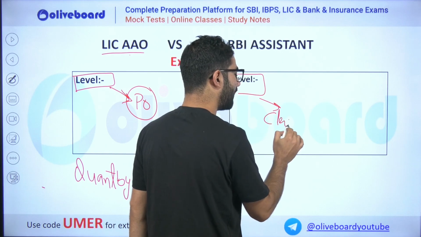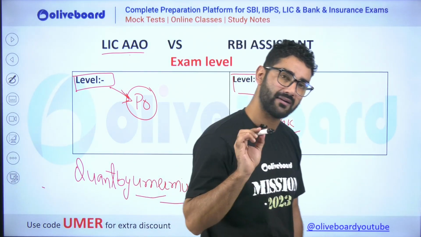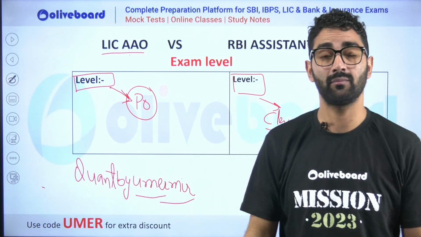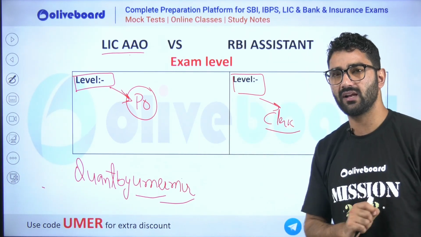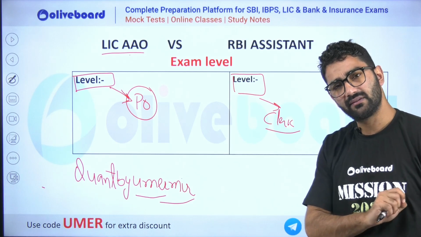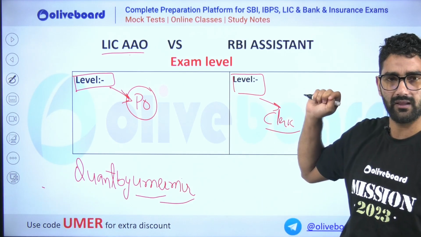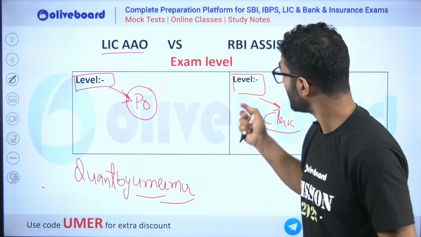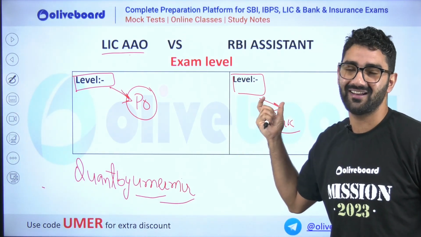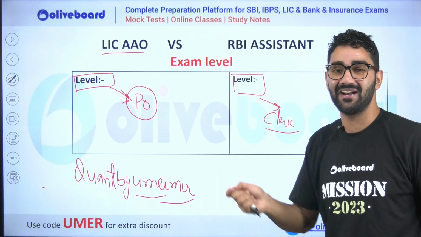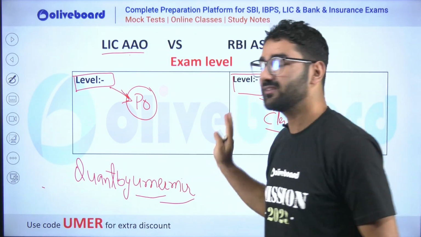The level of this RBI assistant exam is quite simple compared to other exams. Simple questions will be asked from quant, English, and reasoning, and if you are preparing well, you can handle them. But one disadvantage is that the cutoff is quite high, out of 100, sometimes 90, 91, because the level of the exam is low.